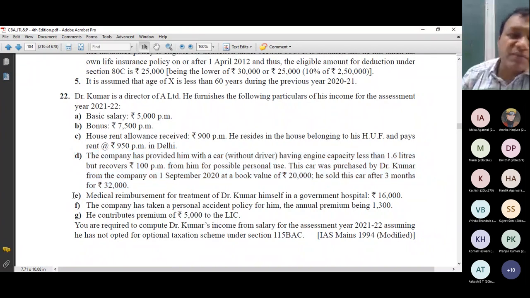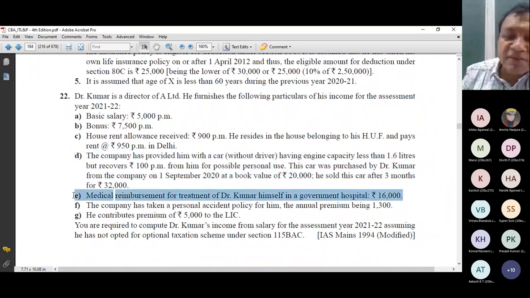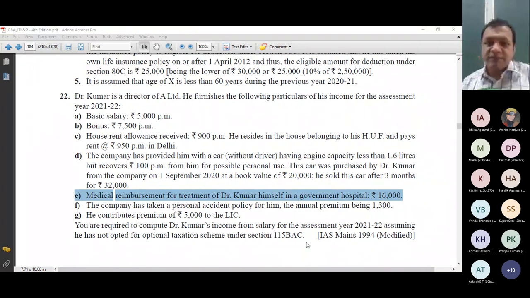Point E, medical reimbursement for the treatment of Dr. Kumar himself in a government hospital. Any answer from your side? What is the tax treatment of this point? So this is perquisite of medical facility, and this is exempt as the treatment is provided in a government hospital. Yes, 100% correct. Perquisite of medical in India, if in a government hospital, is totally tax free. Next point.